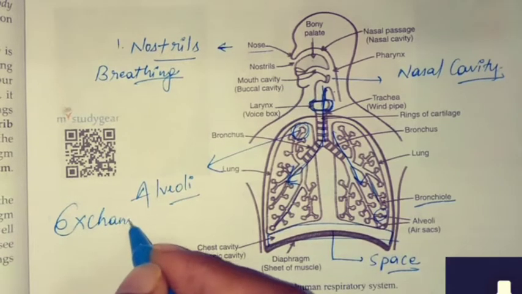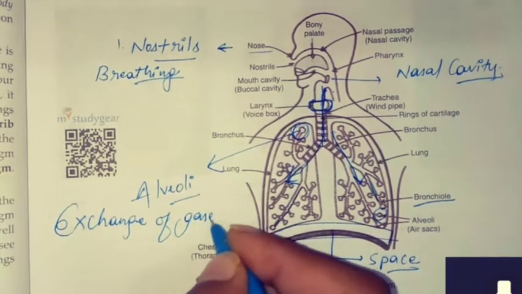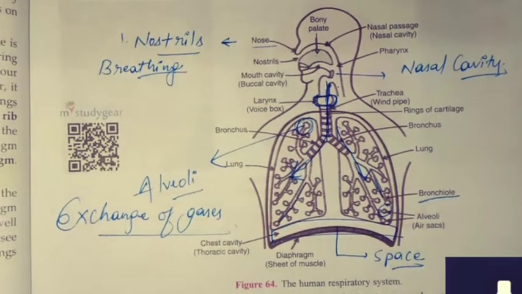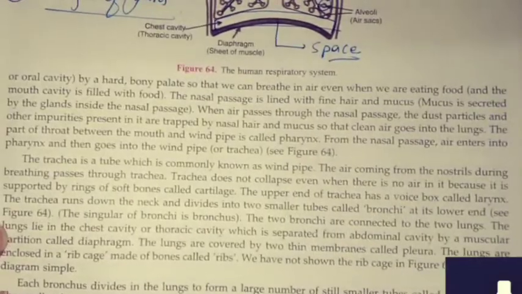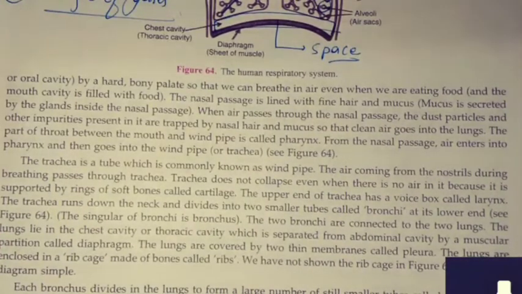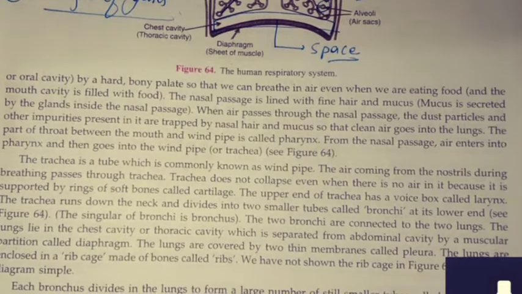Exchange of gases is done here. Where is the exchange of gases done? The exchange of gases is done in the alveoli. So that larynx, the voice box, you understood now? When we speak, there is a movement in your throat. If you put your finger, you can notice that.